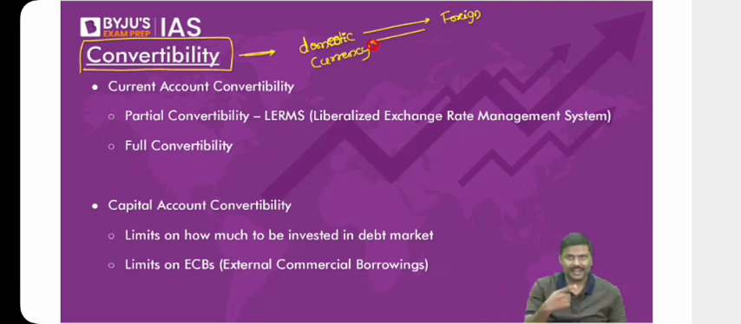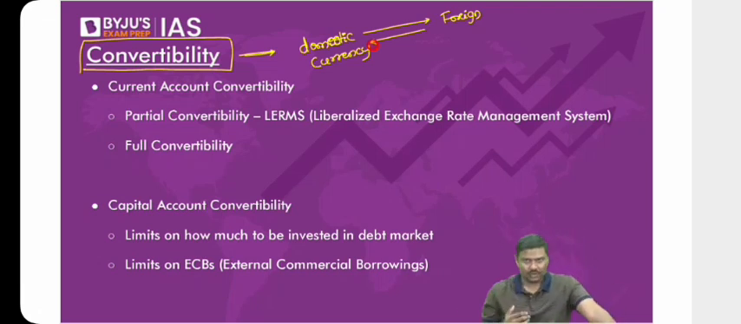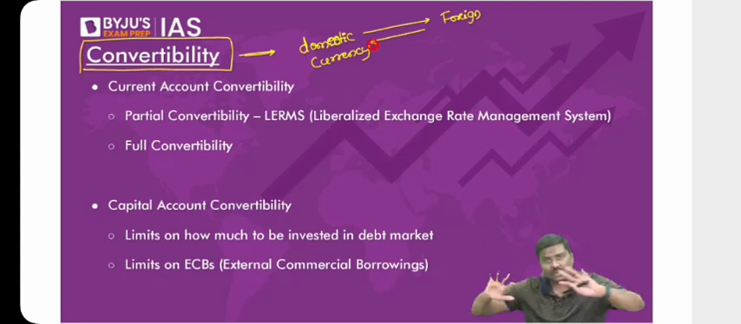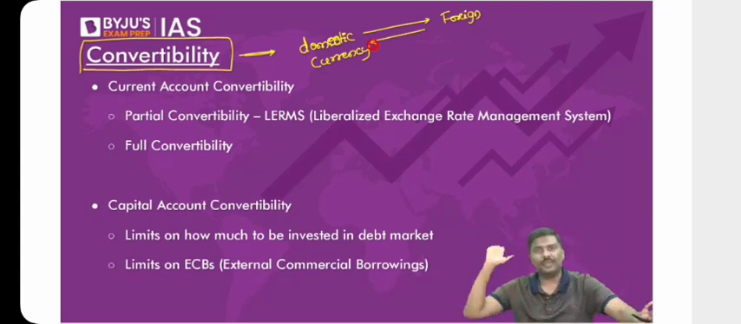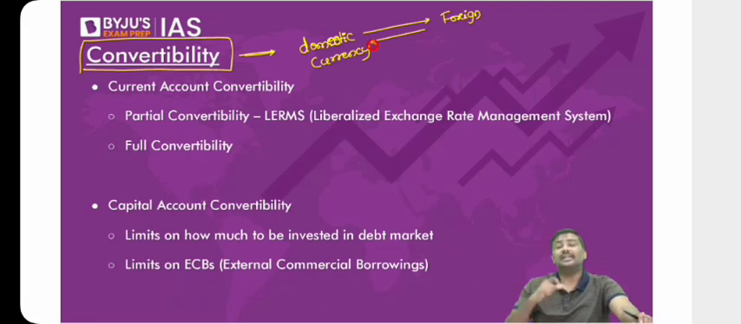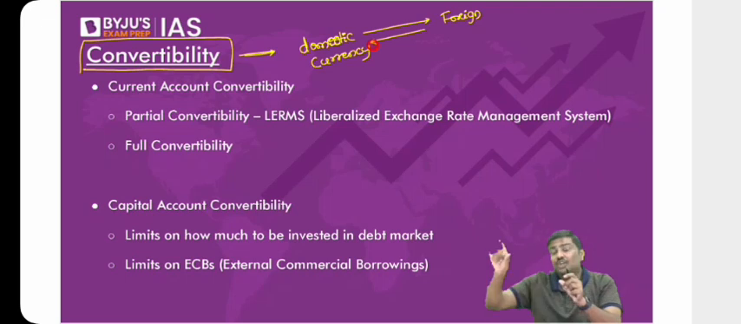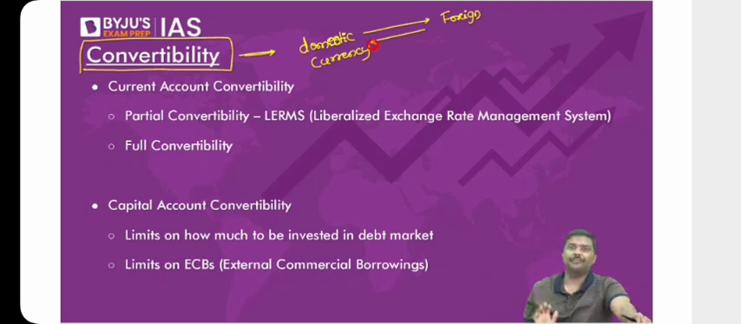I'll repeat it again. Understand the logic here. You will export the goods. You will export the services. You will receive dollars. There is no condition. There is no restriction whatsoever on converting this dollar into rupee. Absolutely no restriction. Now, whenever these kinds of restrictions are not there in converting rupee to dollar, dollar to rupee, it is called full convertibility. Now, come to the other side.